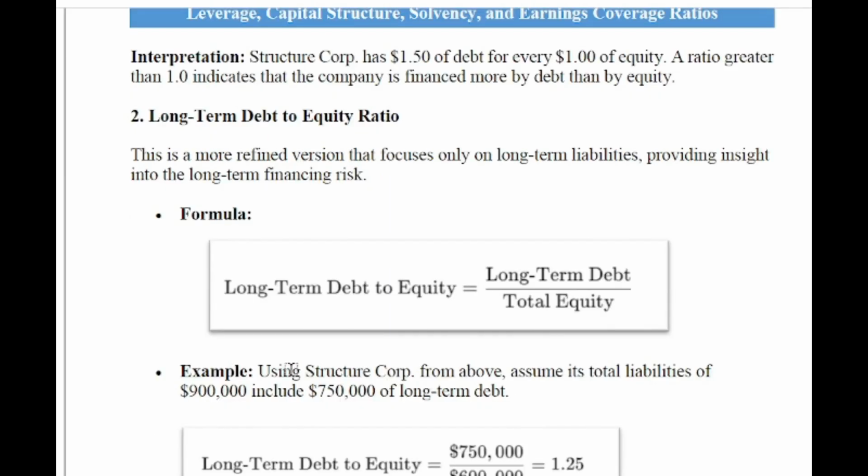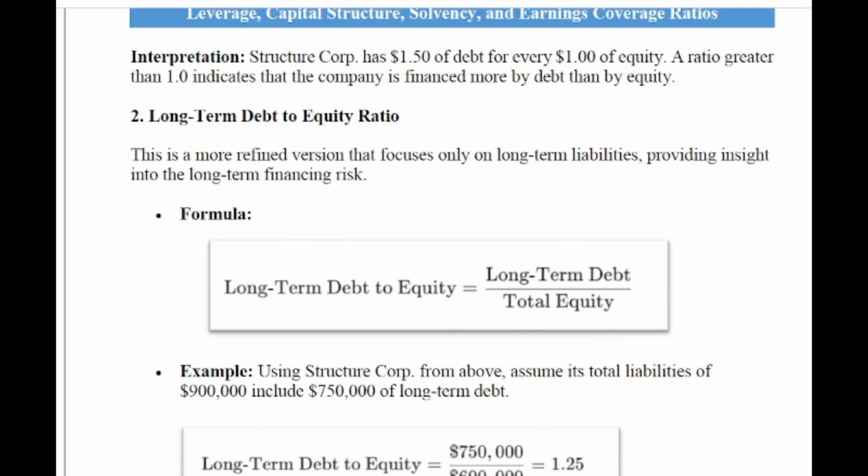We can go to an example, continuing with the previous one. Just assume that the total liabilities of 900,000 include 750,000 of long-term debt.